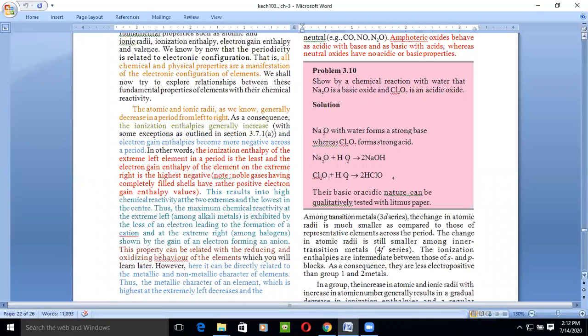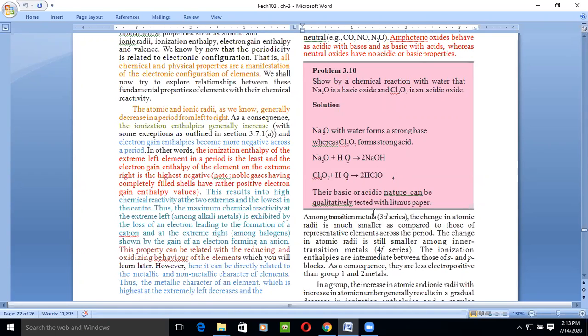So there's a question: show by a chemical reaction with water that Na2O is a basic oxide and Cl2O7 is an acidic oxide. Sodium is a metal, so sodium oxides are generally basic. When we react Na2O with H2O, we obtain NaOH, sodium hydroxide. If we react Cl2O7 with water, we get HClO4, which is acidic. That is why they form acidic oxides. Basic and acidic oxides can be qualitatively tested with litmus paper.